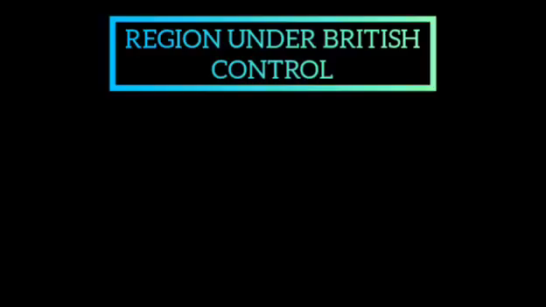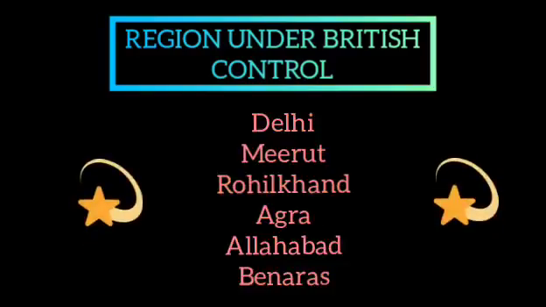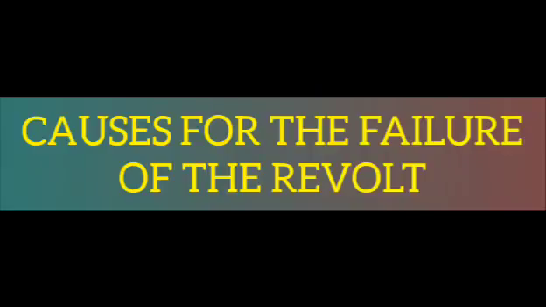Now, suppression of the rebellion. In June 1857, Delhi, Meerut, Rohilkhand, Agra, Allahabad and Benares were under the control of the British. Next, we will see the causes for the failure of the 1857 revolt.